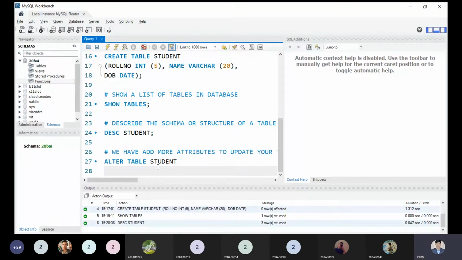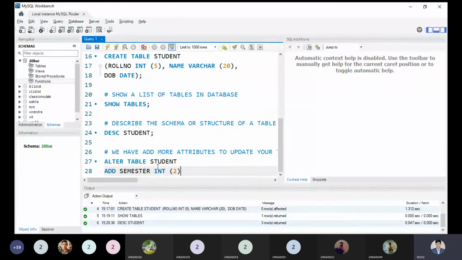and I need to add. So add is a keyword I have to use. I forgot to add the class number, semester, or year. So what is the year of the student in which he or she is studying? So I can write semester. I'm adding a semester attribute over here, and I'm giving its data type, that is integer. Maximum I can take only 2, that is sufficient.